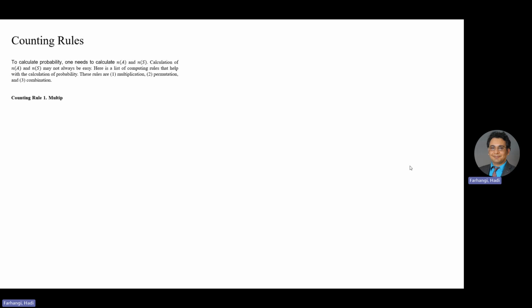Counting rule 1, multiplication. For the two events A and B, if the event A has n outcomes and event B has m outcomes, then the total number of arrangements is n times m.